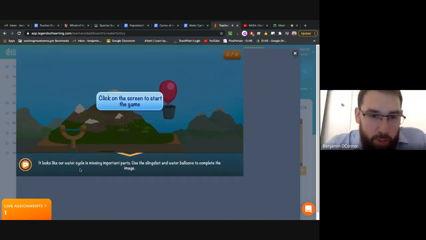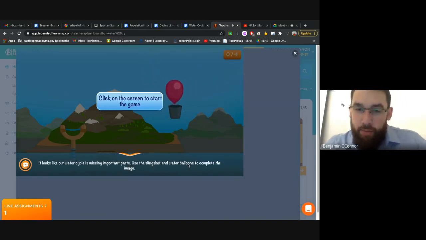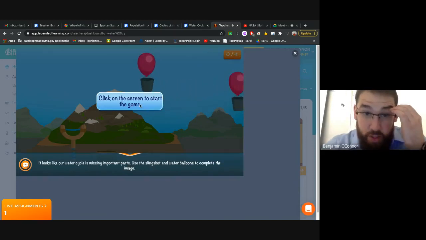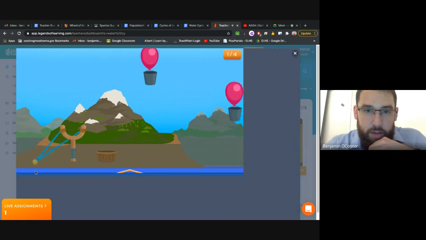All right, it looks like our water cycle is missing important parts. Use the slingshot and water balloons to complete the image. So this is a little bit of an interactive game. We're going to try to break these balloons. See if I can fill up this.